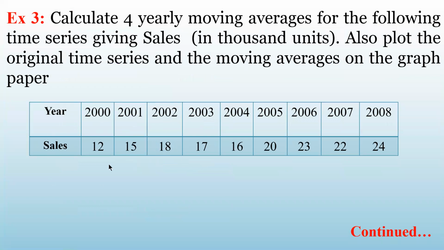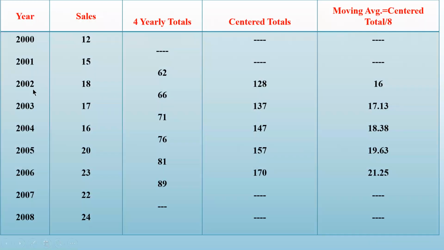So for the sake of simplicity, I have written this time series in the vertical way here. See here, 2000, 2001, 2002, 3, 4, 5, 6, 7, and 8. In this, I have not made the actual sales here. The reason is I want to show you where exactly you have to write down the value. So let us concentrate here.